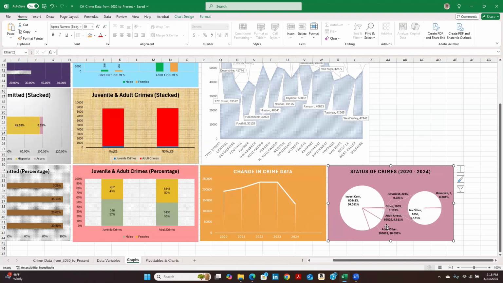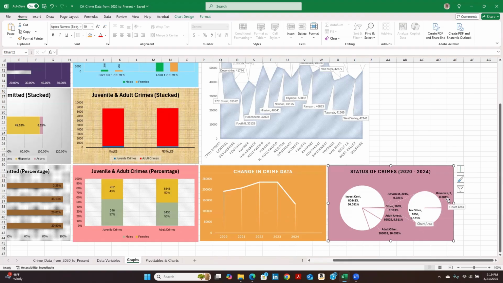The next graph that we worked with is the status of crimes from 2020 to 2024. I've categorized the statuses between investigation continued, juvenile arrest, other, which just describes whether the case should go forward or not, adult arrest, adult other, and juvenile other. And I've made another pie chart out of the first one, and it shows you a clear breakdown here.